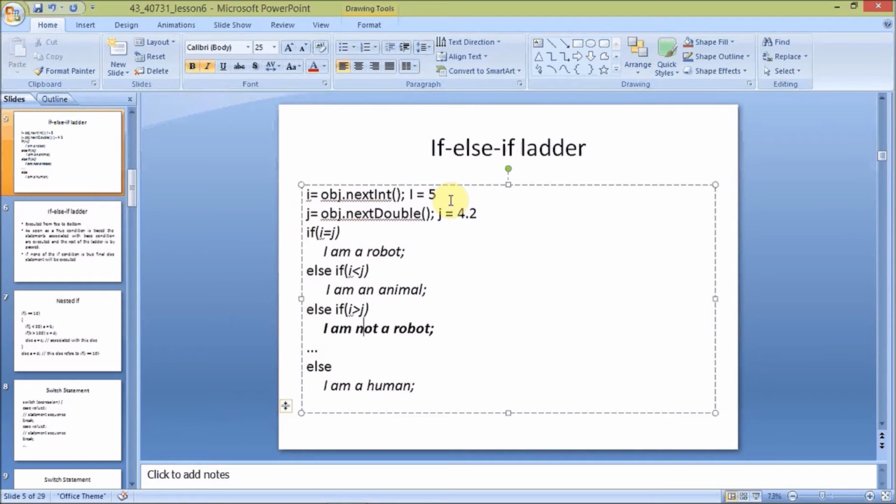Coming to the next condition, i equals 5 and j is 4.2. The j value is less than the i value, so this statement is compared and "I am a robot" will be executed here.